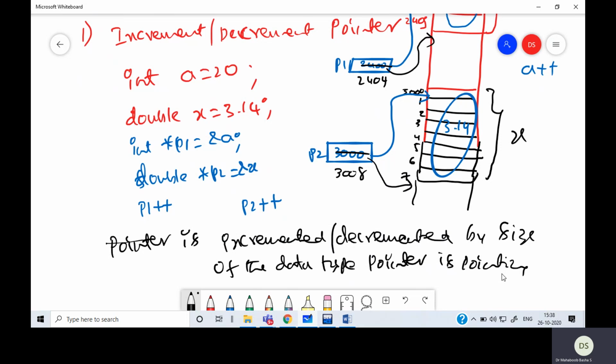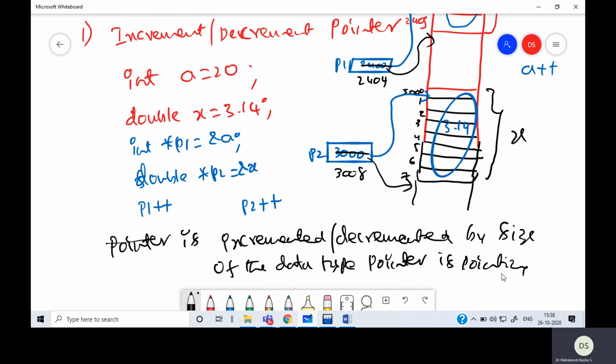So when you increment or decrement a pointer, it is not incremented or decremented by 1. It is incremented or decremented by the size of the data type the pointer is pointing to. Why it is like that is, if at all the next variable of the same type is present, it will be present there.